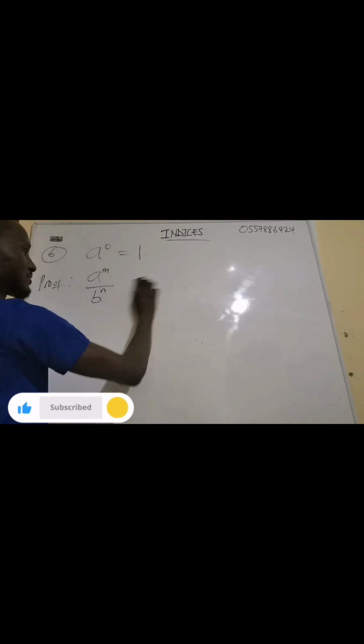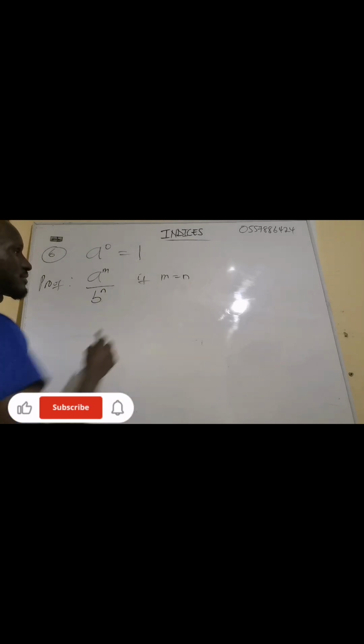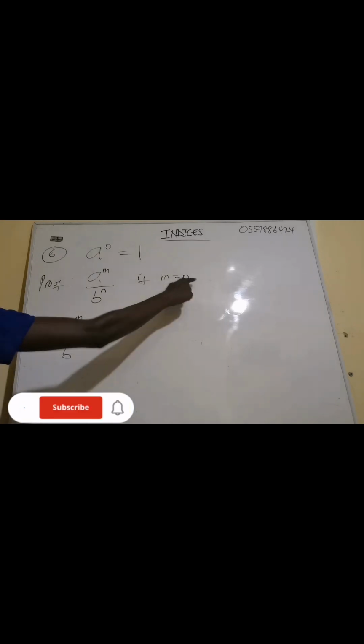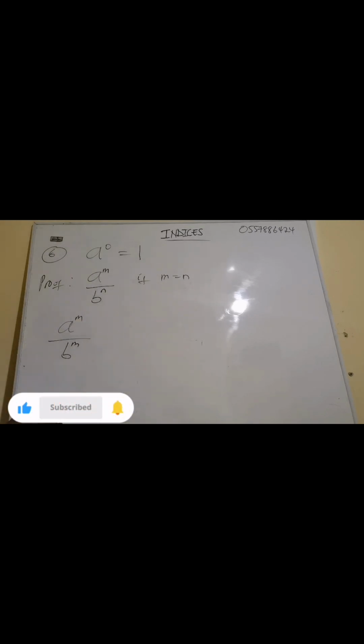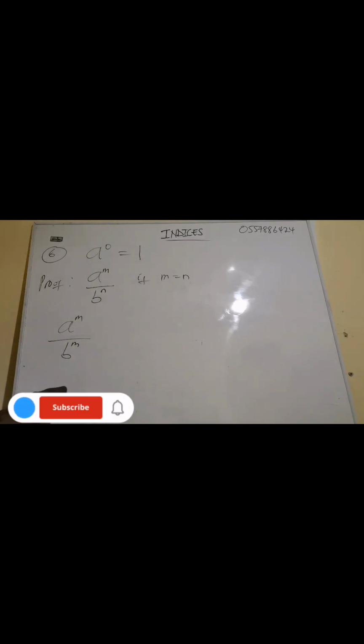Now, since we have a exponent m and b exponent n, let me consider this particular condition. If m is equal to n, because I want to get the exponent of 0, again we have a exponent m over b exponent n. Because m is the same as n, I can change n to m, or m to n. Don't forget that anytime I write a rational function, the denominator is not equal to 0.